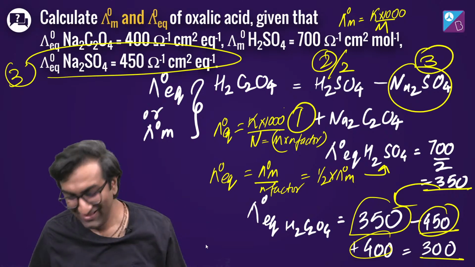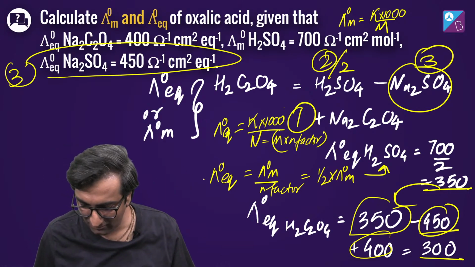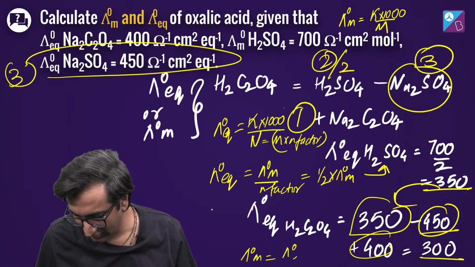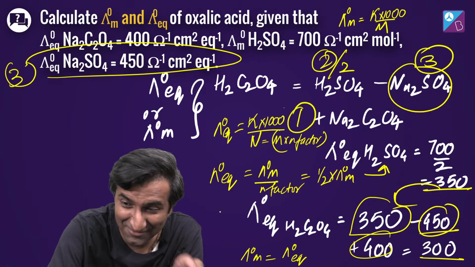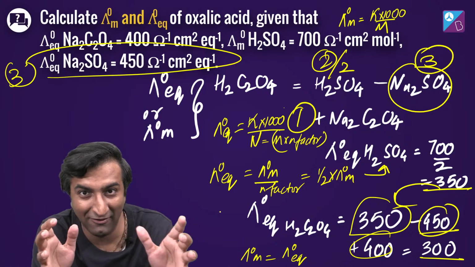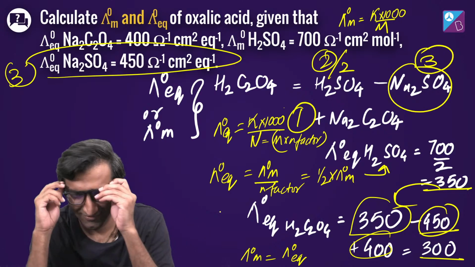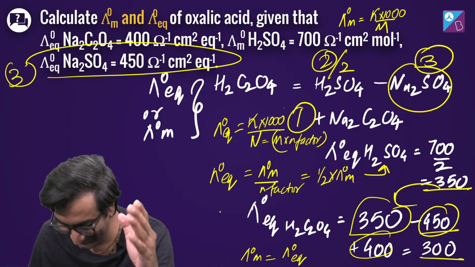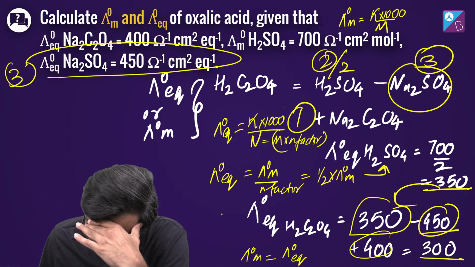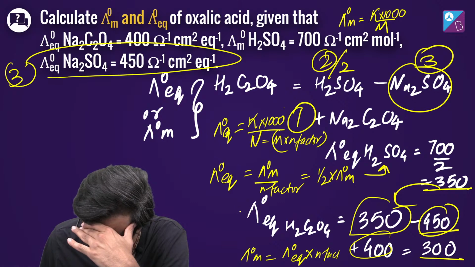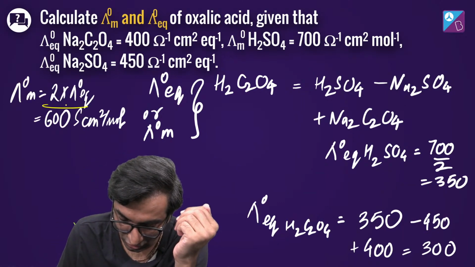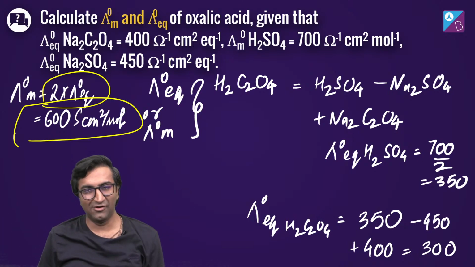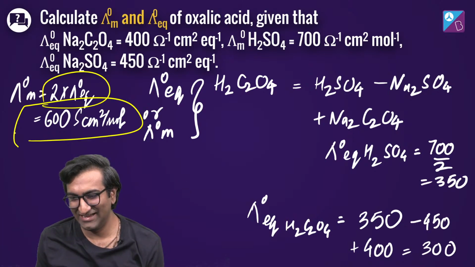All I've got to do to get lambda naught m is lambda naught equivalent into n factor, which means 2 गुना करेंगे इसको. Twice, which is 600. That's the answer. Ta-da! Okay, we're good? Any doubts on this?